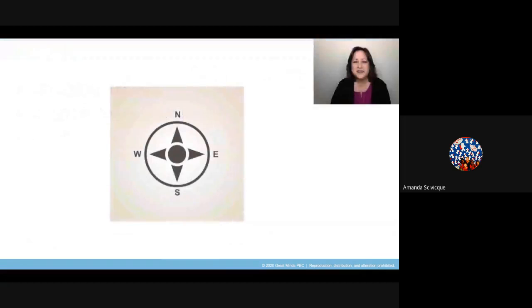Please take a close look at this compass and point to the letter W. What do you think the W stands for on this compass? Shout it out to me or tell a learning partner.